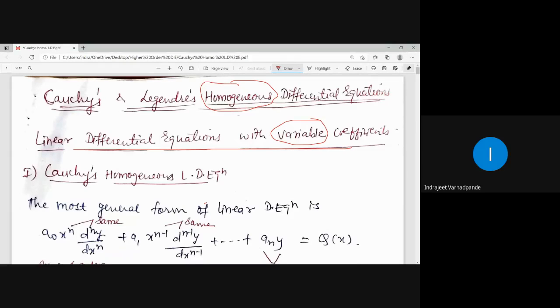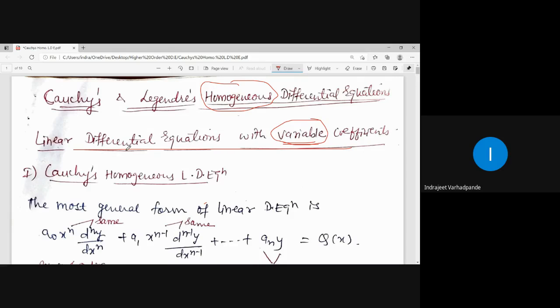Now for the very first time, we will be introduced to the linear differential equation with variable coefficients. That means the differential coefficient will have the coefficient of that term as a variable, apart from the constant value as well. Why are these called linear differential equations?